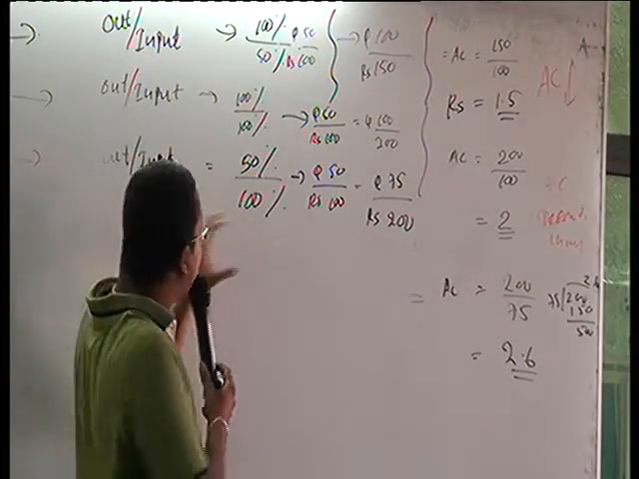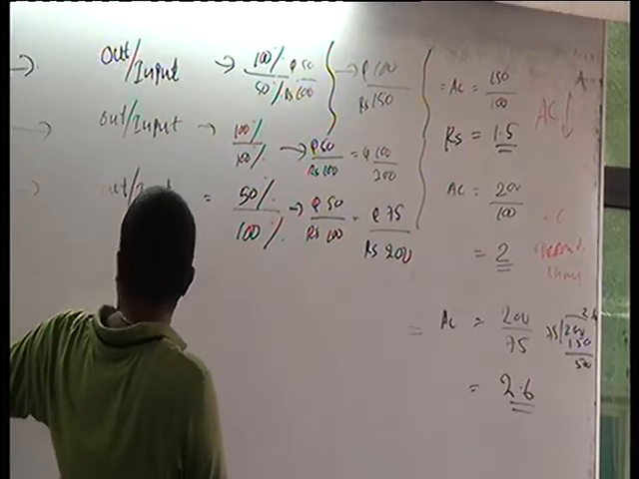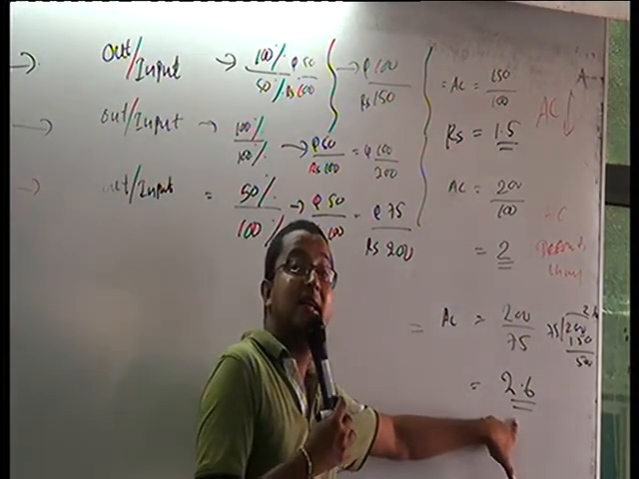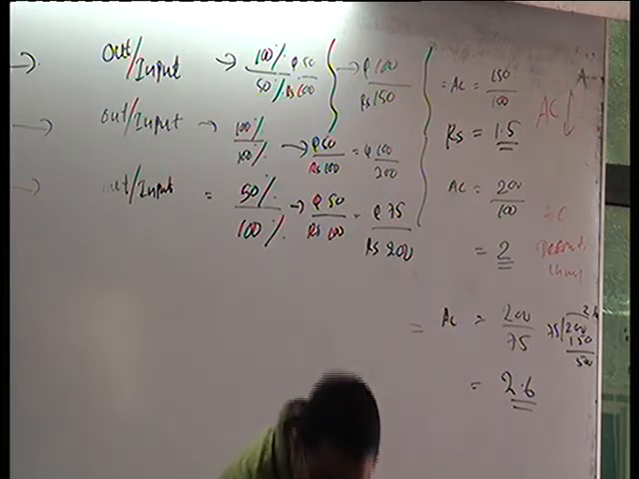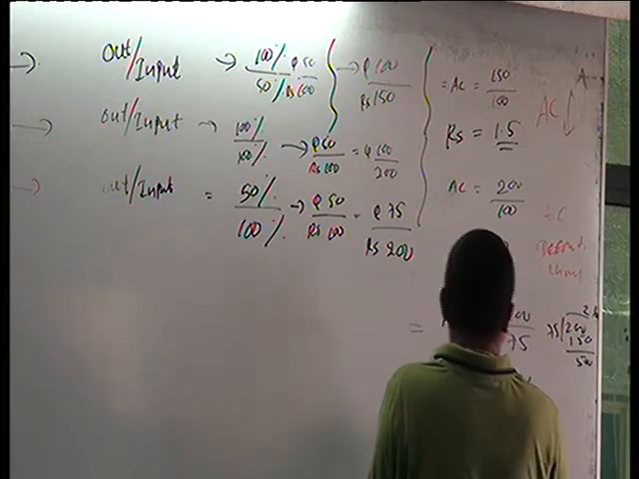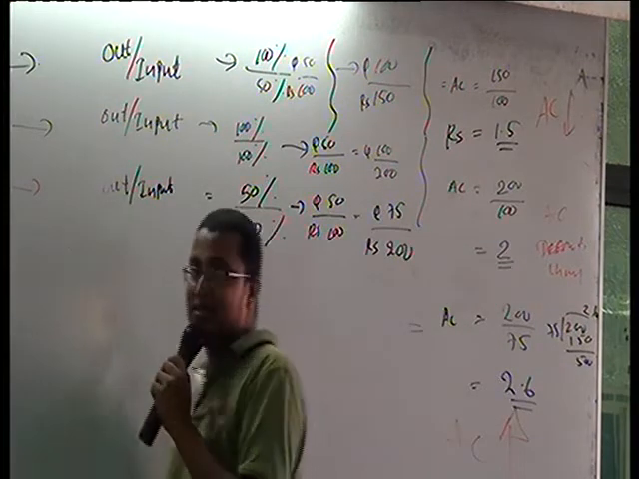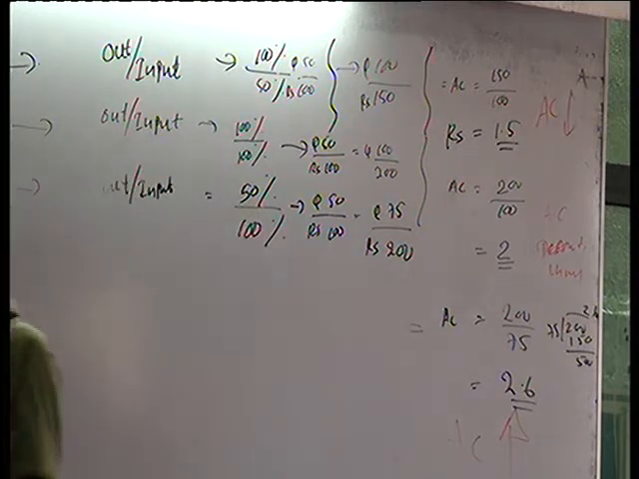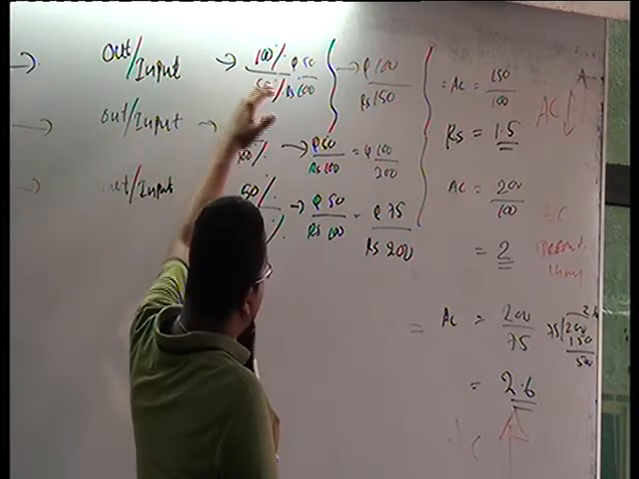But if you are exposed to decreasing return to scale, what will happen? Your average cost is increasing. Average cost increases. Very simple. Return to scale is the ratio between output and input.